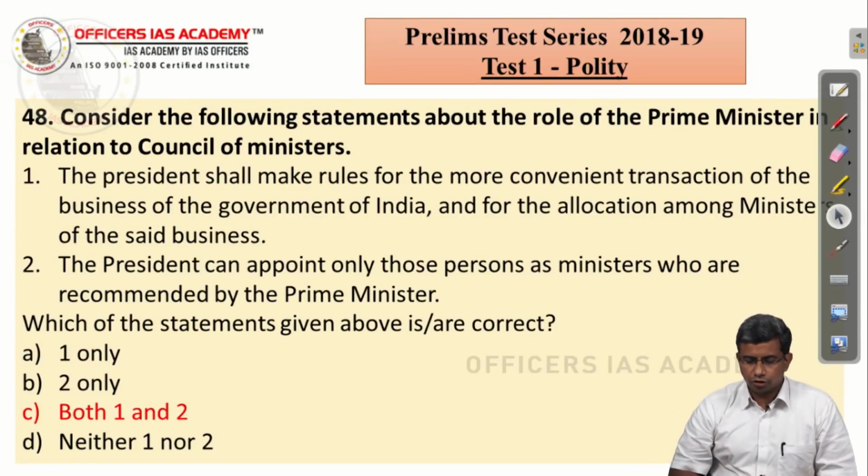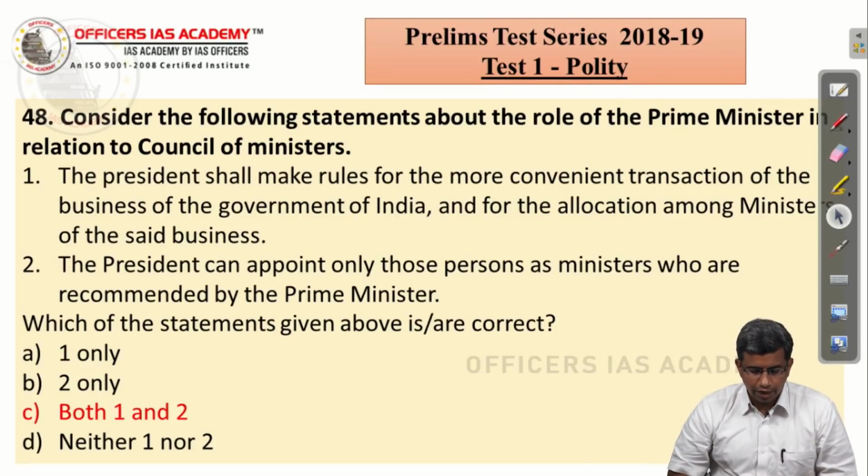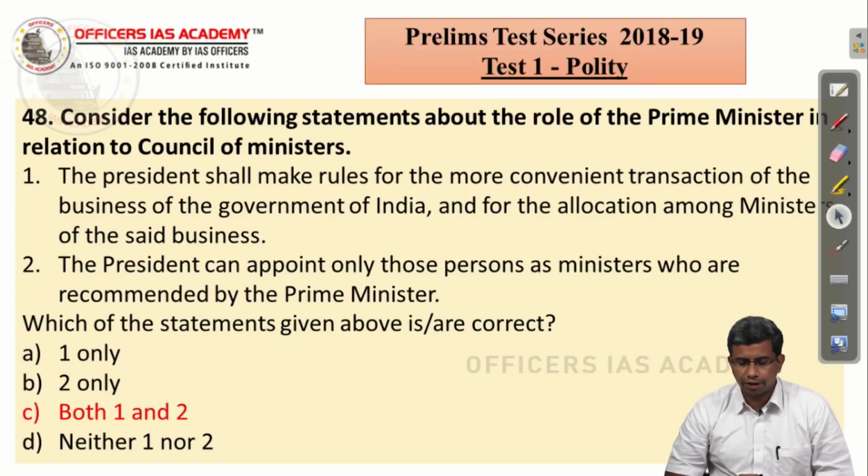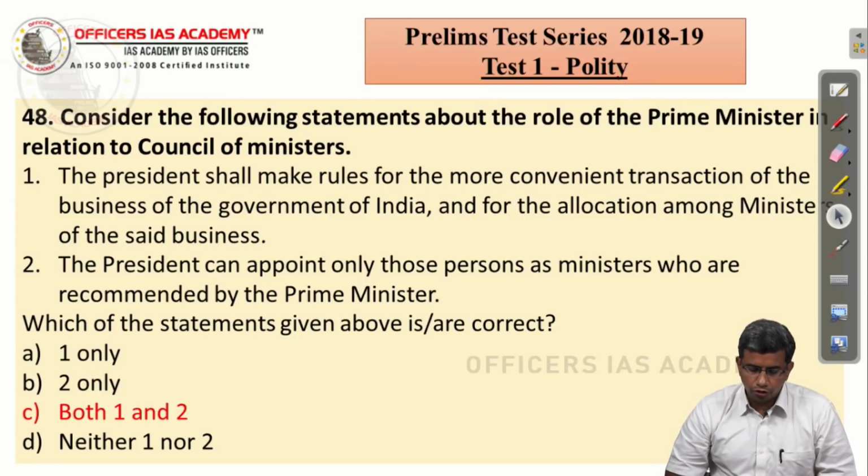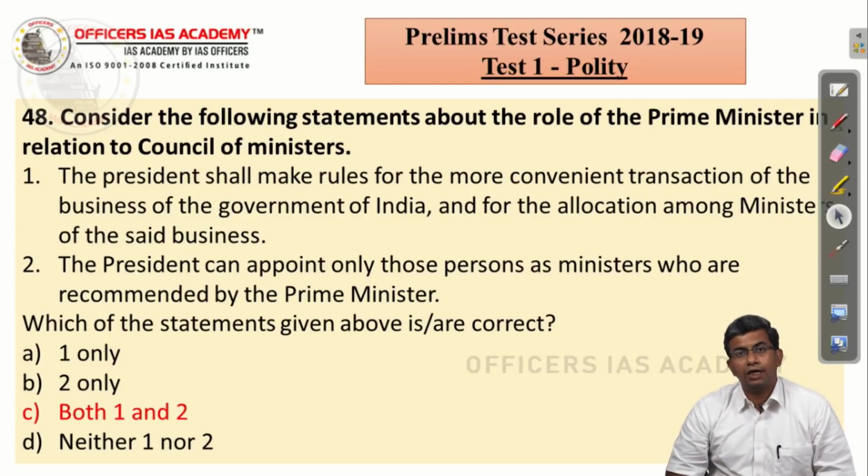Consider the following statements about the role of Prime Minister in relation to Council of Ministers. The President shall make rules for more convenient transaction of the business of Government of India and for the allocation amongst the ministers of the said business. This is a straightforward statement from the Constitution. The President can appoint only those persons as ministers who are recommended by the Prime Minister.